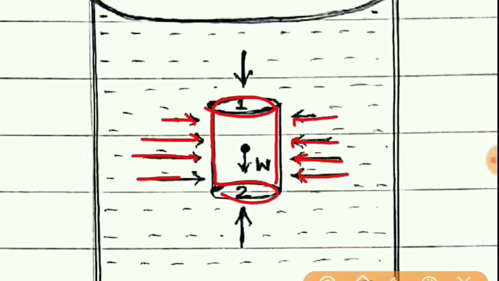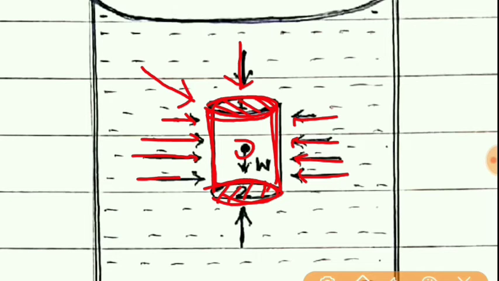But the forces acting on the upper face and the lower face are very important, as well as the weight of this fluid element. Now students, if we consider this fluid element to be stationary, that is in equilibrium, then in that case the total force acting in the downward direction should be equal to the force acting in the upward direction.